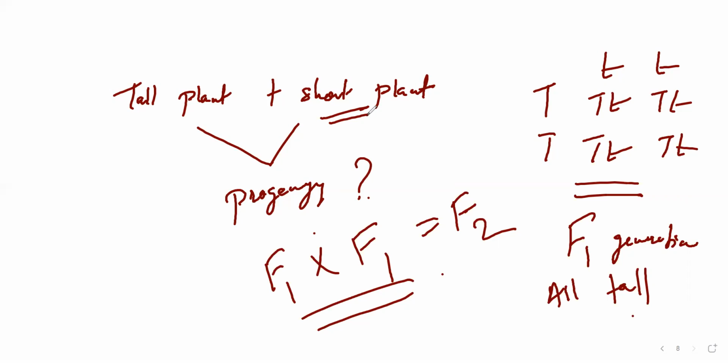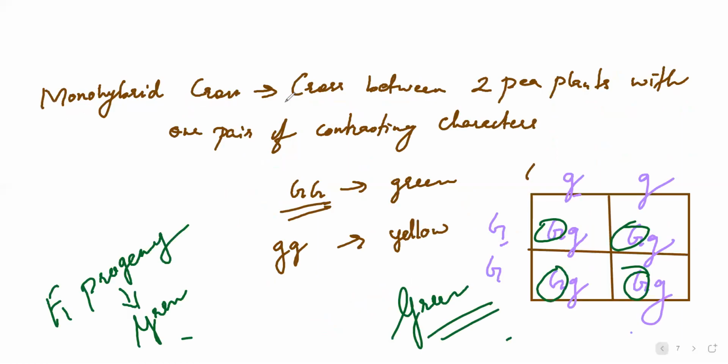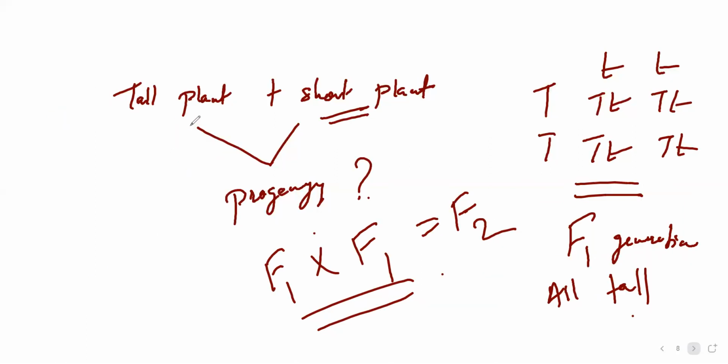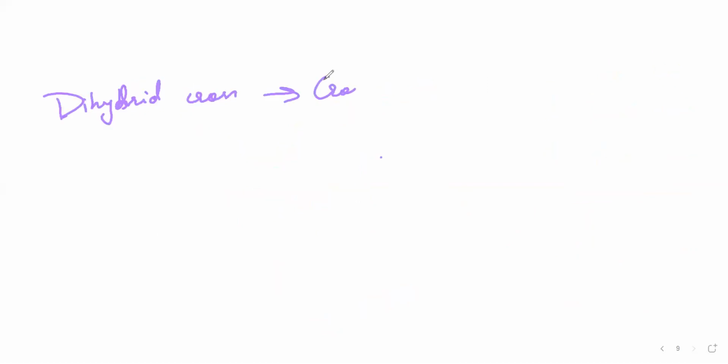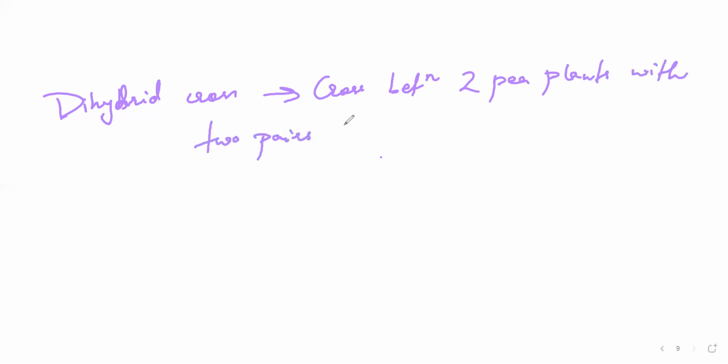Now I'll go to the second part, which is the dihybrid cross. Di means what? Two. As I have written, a cross between two pea plants with one pair of contrasting characters is called a monohybrid cross. So what will be the definition of a dihybrid cross? Instead of one pair, I'll write two pairs. So here it will be a cross between two pea plants with two pairs of contrasting characters.